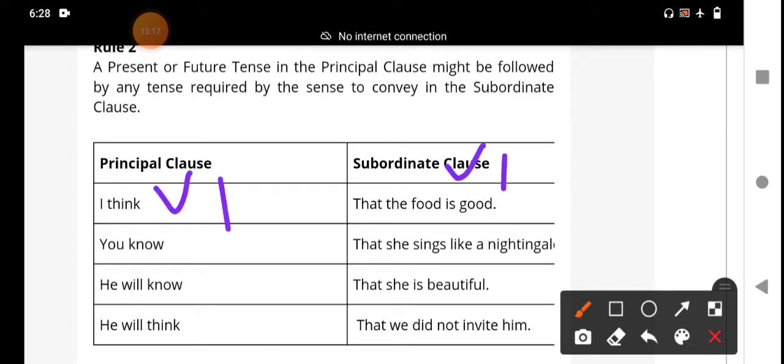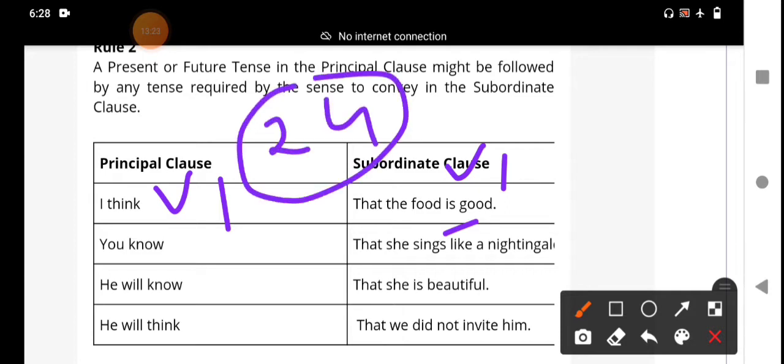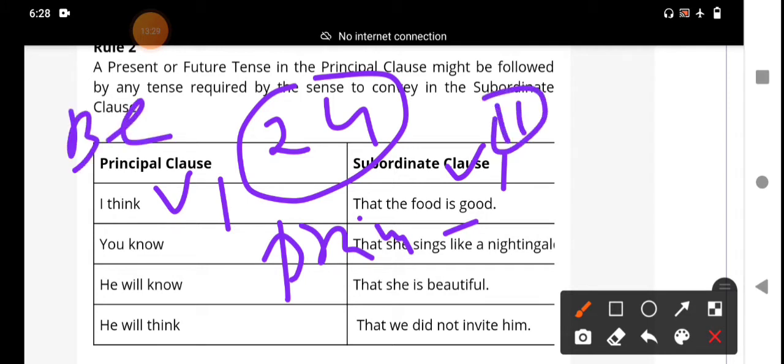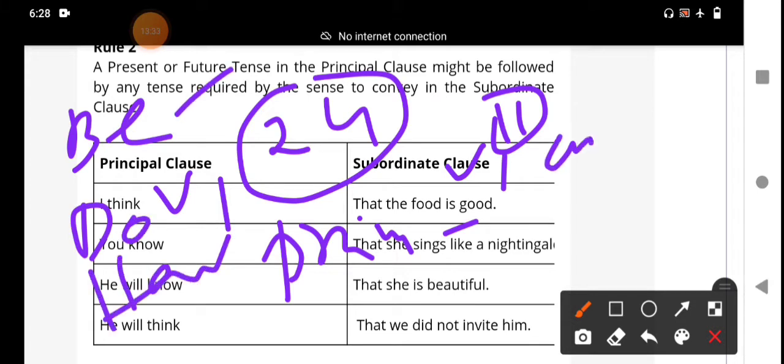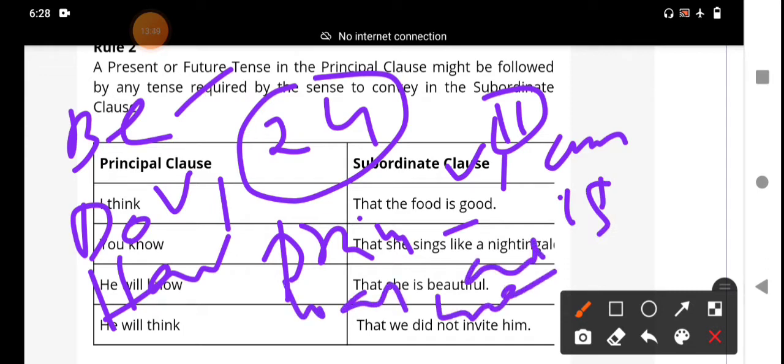The verbs: is, am, are. In verbs, there are helping verbs. There are 24 helping verbs. Among the 24 helping verbs, the primary auxiliary verbs are 11 verbs. They are be forms, do forms and have forms. Be forms are am, is, are, was, were. These 5 are be forms.